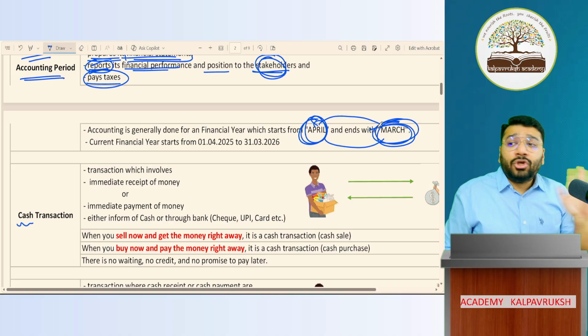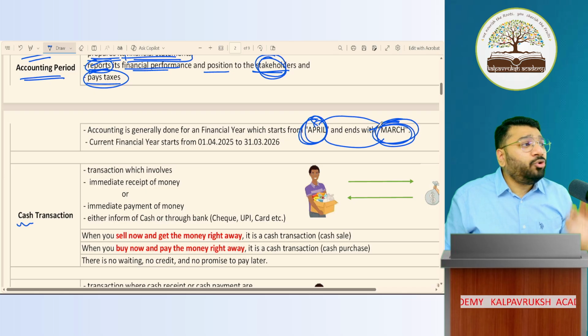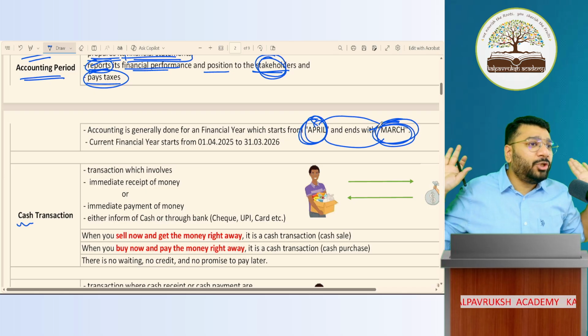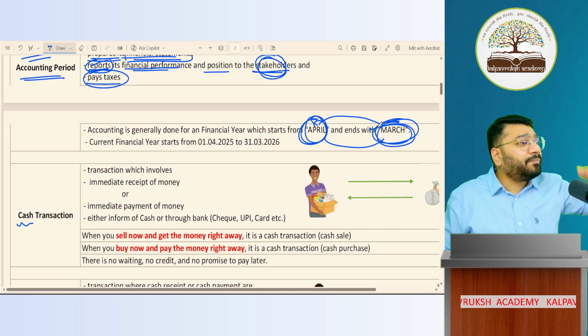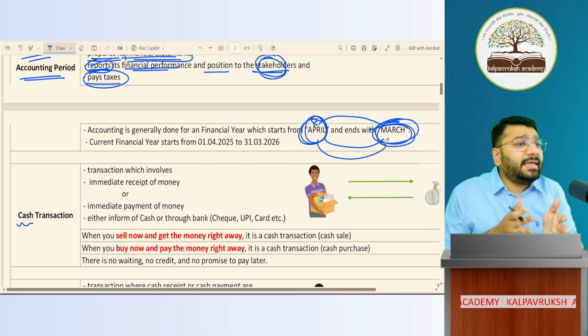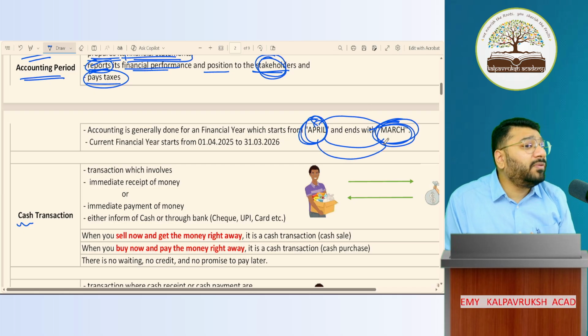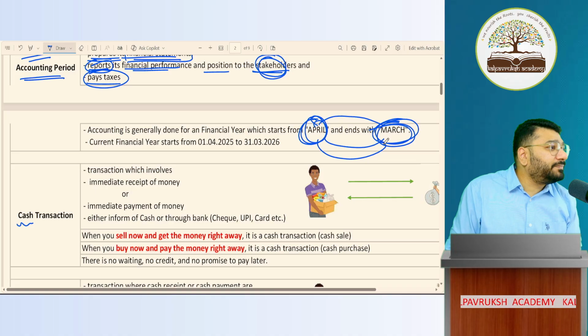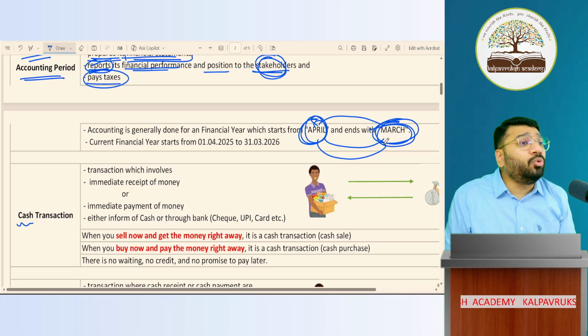Clear or not clear? So nobody is restricting you to do accounts only from Jan to December or April to March. You are given a free hand. But in India, everybody is using the financial year as April to March because it easily correlates with the requirement of the various other laws such as income tax law, companies law. Therefore, we follow the financial year as April to March.